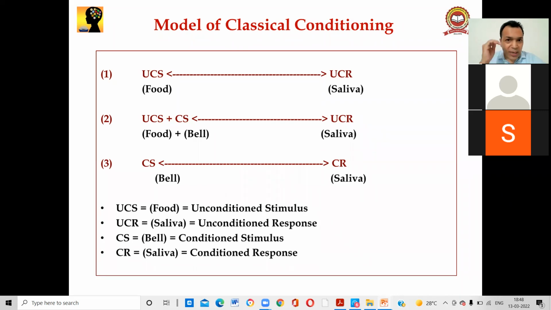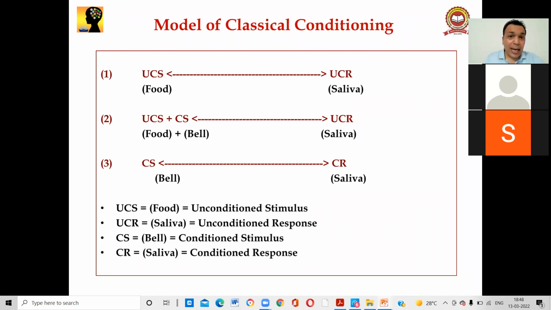When the food was placed before the dog, food is an unconditioned stimulus. It is not conditioned. When the food was placed, automatically, naturally, saliva would come. So what is saliva? Saliva is an unconditioned response. This is number one.